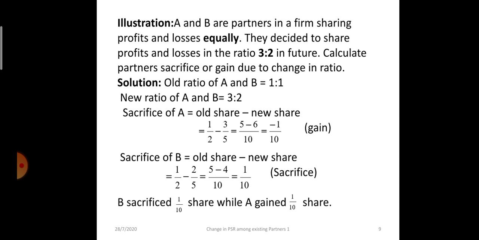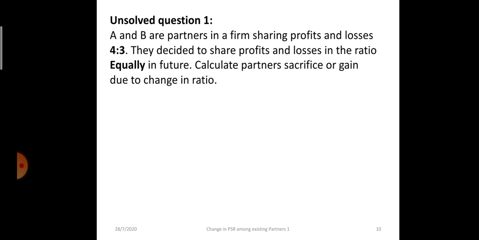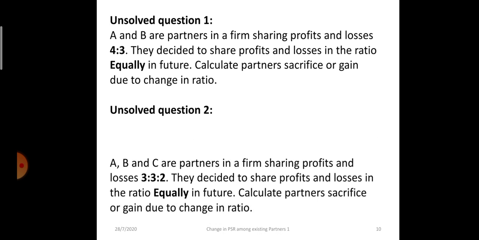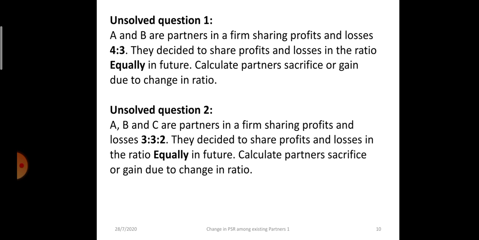I am stopping the video here. Just go through the theory part properly. Try to understand this illustration, and similar to it, I have given illustrations at the end. Try to solve them. Please go through the theory part properly. If you have any doubt, you can message me.